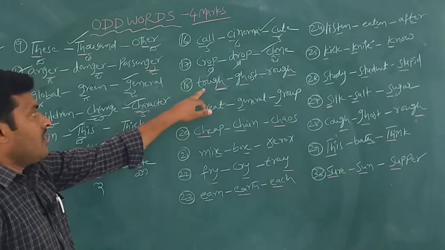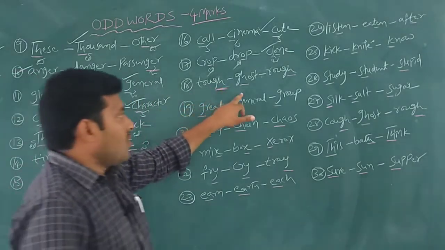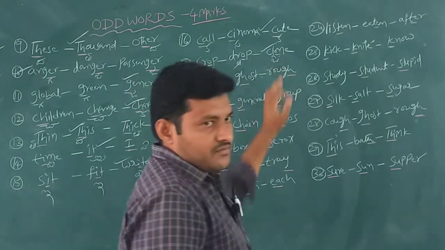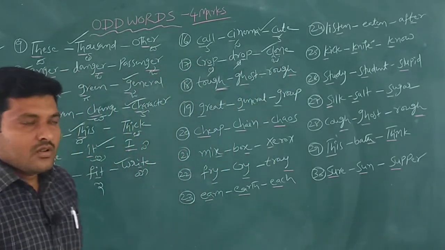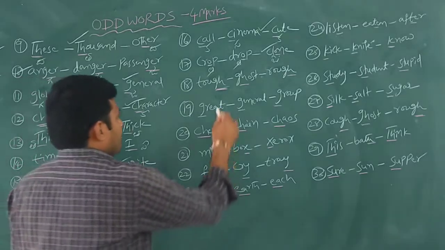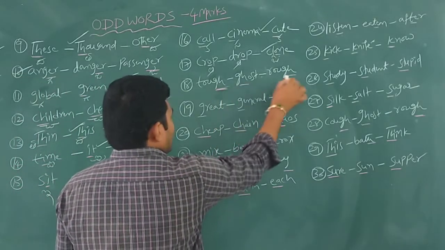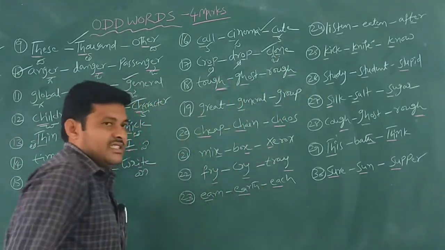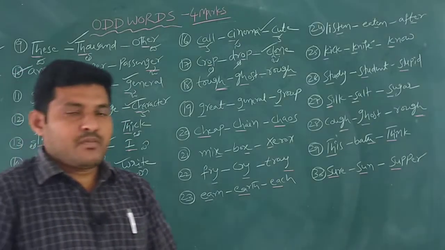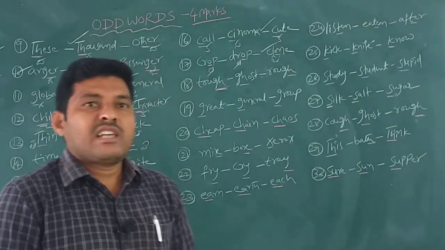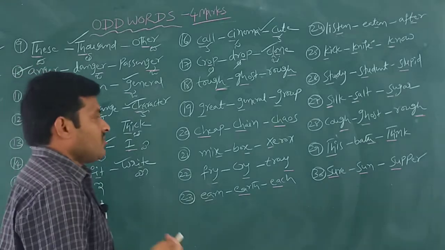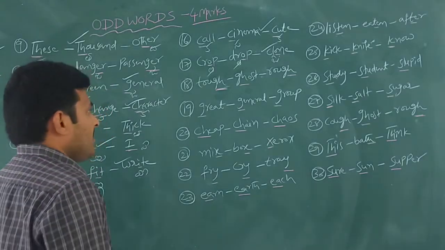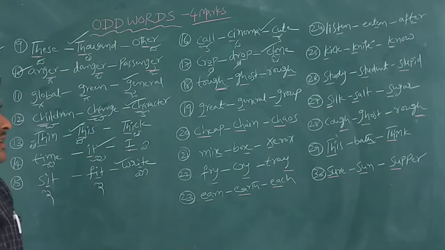Then tough, ghost, rough. The similar letters are GH. But GH is sometimes pronounced and sometimes silent within the word, depending on the given word.